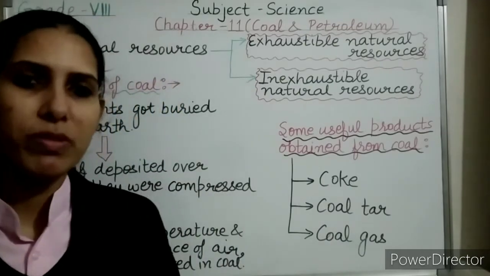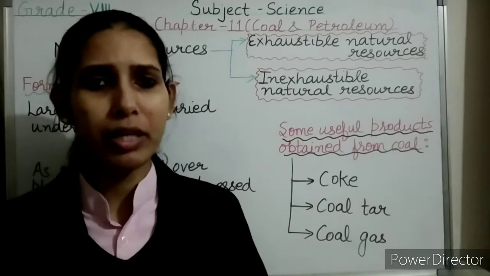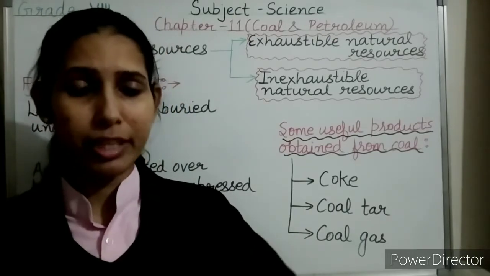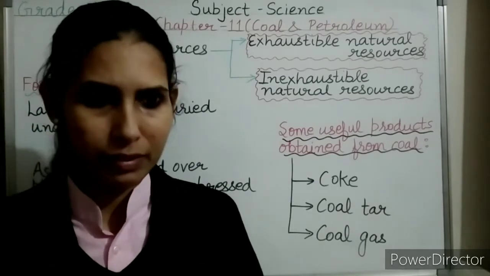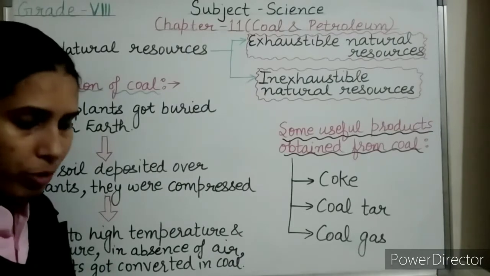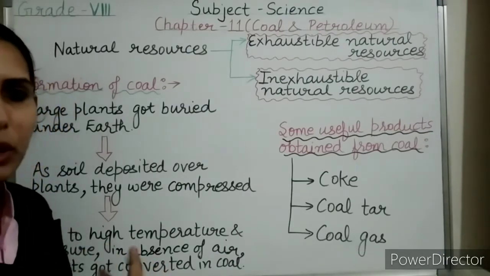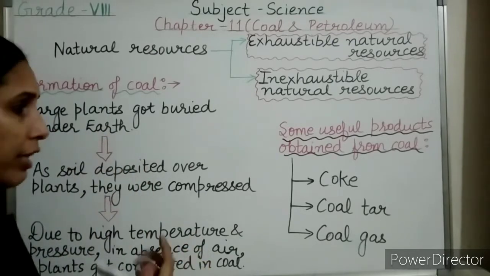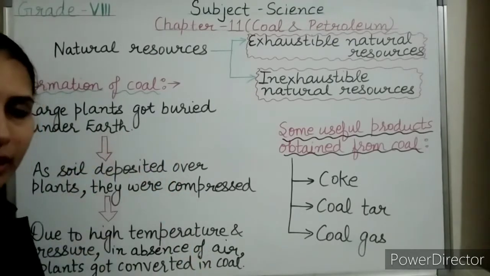Due to natural processes like earthquakes, volcanoes and floods, these forests got buried under the surface of earth.